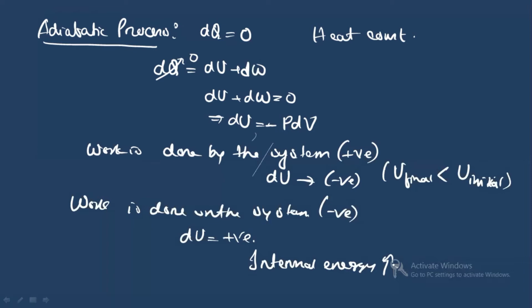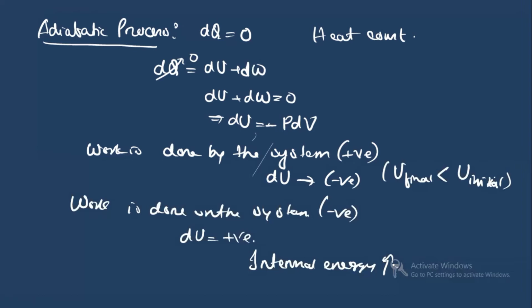You have to just remember the condition that in an adiabatic process, dQ = 0. In an isobaric process, the pressure is constant. In an isochoric process, the volume is constant. In a cyclic process, what is happening? The internal energy is constant, right? The change in internal energy is equal to 0.